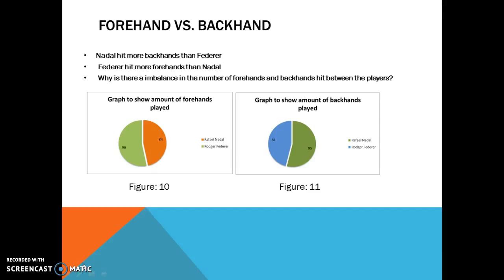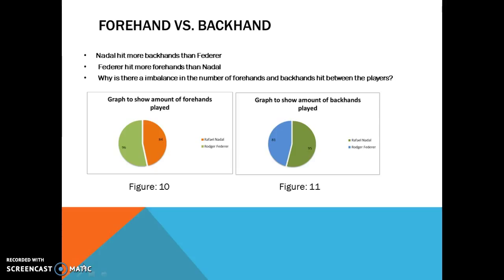The graph generated from the instant frequency report shows that the frequency of the KPIs for both performers is in fact very similar, with the largest range of 14 as seen in figure 11 with regard to the amount of backhands hit by both players, and the smallest range of 0 as seen in figure 4 earlier on in this presentation, for the number of service games won by each player at 6, meaning the tiebreak was needed to decide who won the first set.